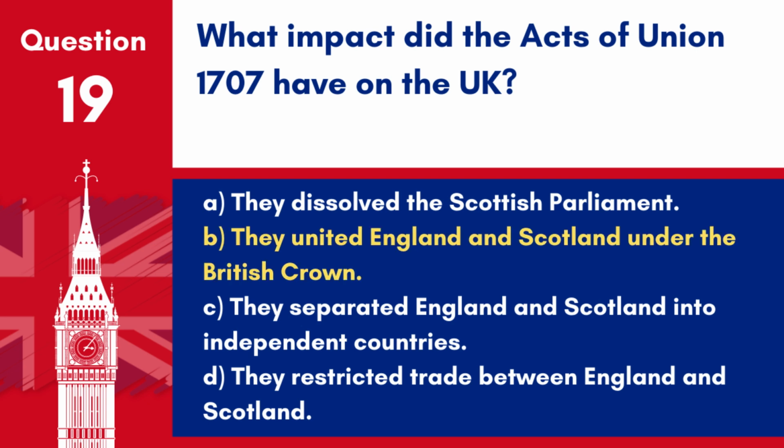Answer B. They united England and Scotland under the British Crown. The Acts of Union 1707 were significant in creating a single sovereign state known as Great Britain.